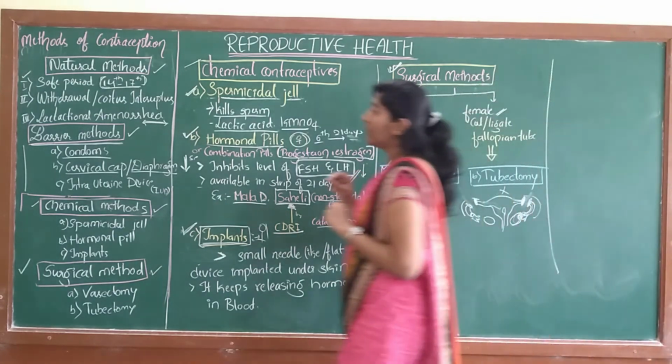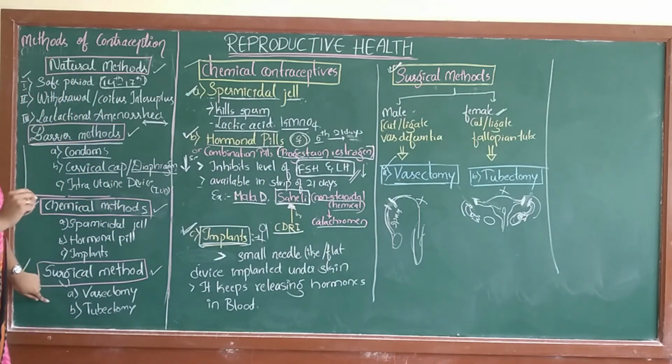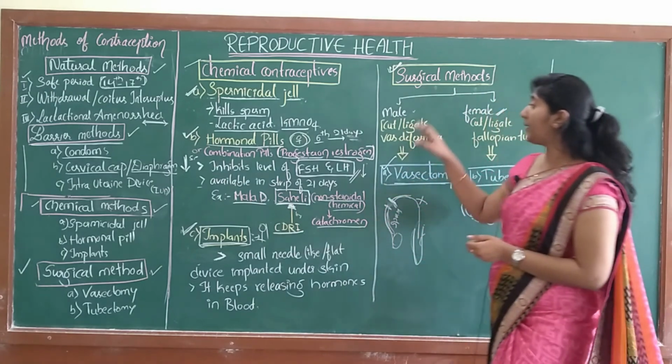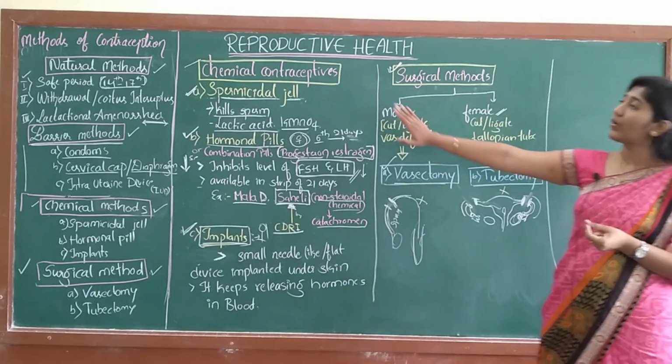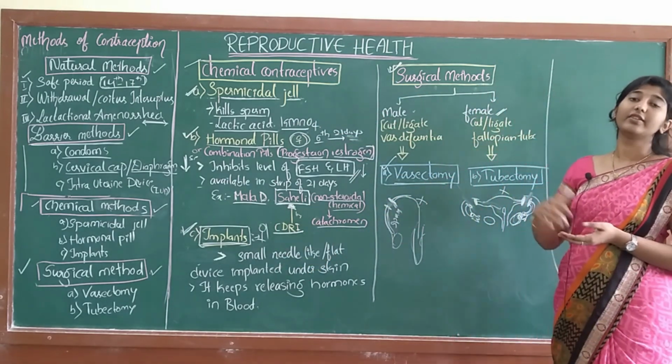Let's just quickly glance at it. Now we have studied all the methods of contraception: the natural method, barrier methods, chemical methods, and surgical methods. These four are very important from the examination point of view, and maybe a 2-mark question may also be asked from these topics. So be thorough with all the four methods, and in the next class we will study the further topics.